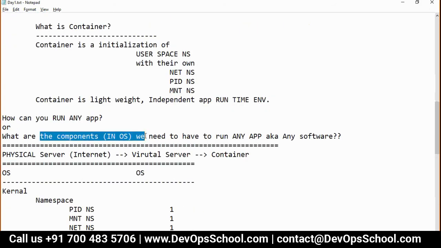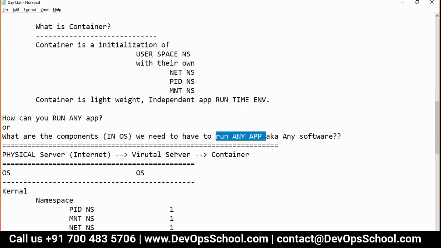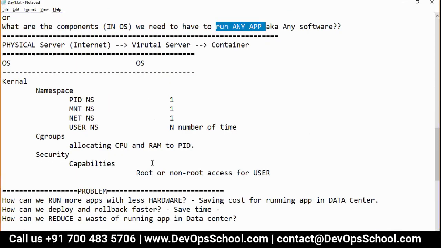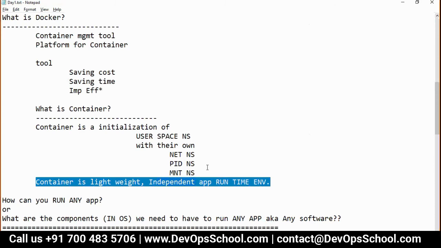The question was, what are the components you need for any application? To run Apache, or Nginx, or MySQL, or Jenkins, or Jira, what do you need? One user space, one network to access, one mount for the file system, and one process ID for allocating the CPU and RAM. That's all. Make sense? Everyone understood this? What is a container now?